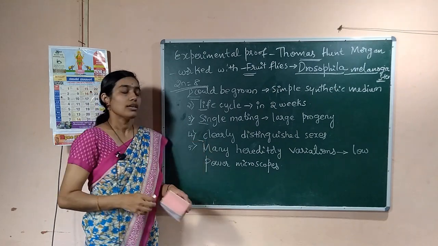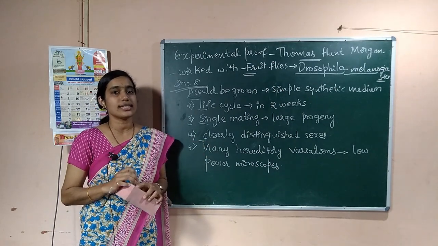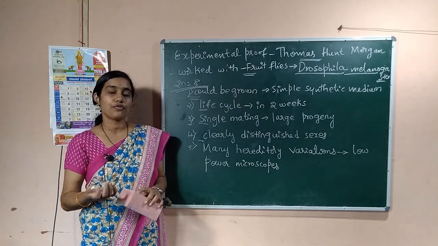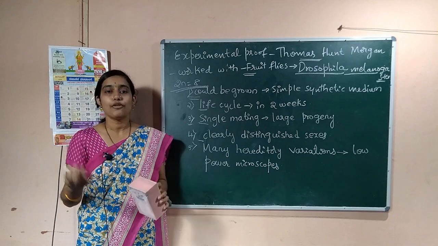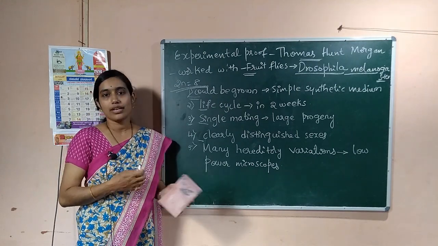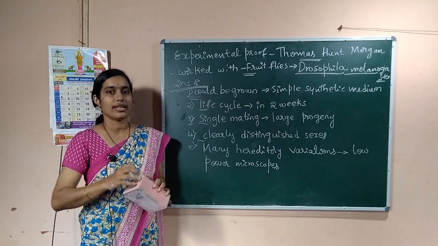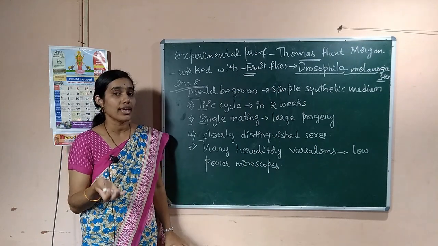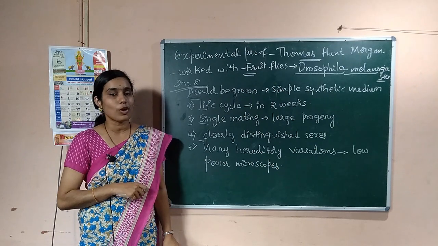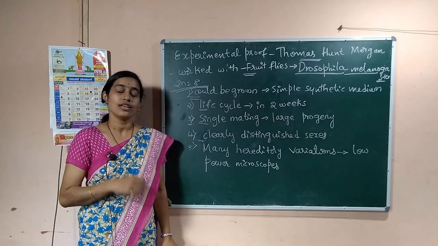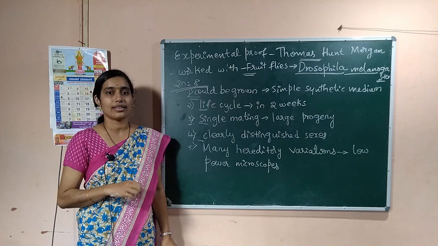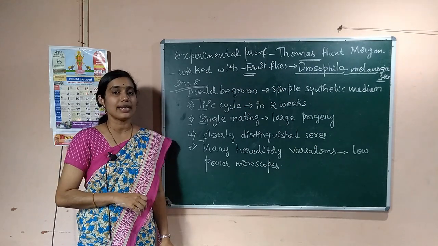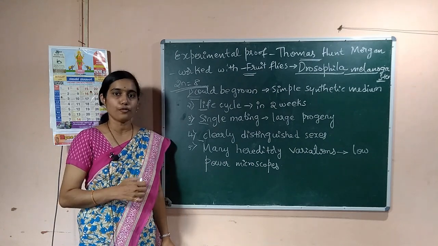And next, the sexes are clearly distinguished in Drosophila. That means male and female flies can be easily differentiated under a microscope, or just by looking at the flies we can differentiate the male and female flies. Like the male flies are always smaller than the female flies. Females are always larger, males are always smaller. This is how the sexes are clearly distinguished in Drosophila or fruit flies.